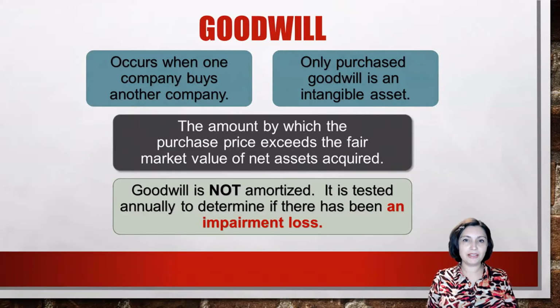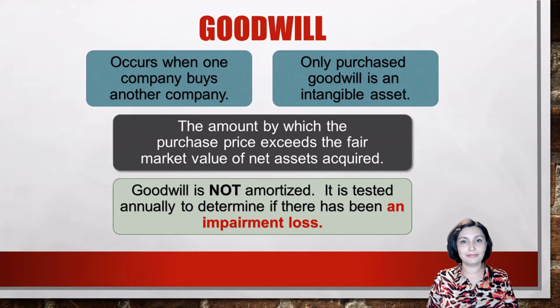An intangible asset called goodwill can be created when one company buys another company. If the purchase price of the company is greater than the fair value of the net assets acquired, goodwill is recorded. Goodwill is not amortized. Each year, there must be a test to see if there has been any impairment in the carrying value of the goodwill. If an impairment is determined to exist, the goodwill account will be reduced and the loss in value recognized.